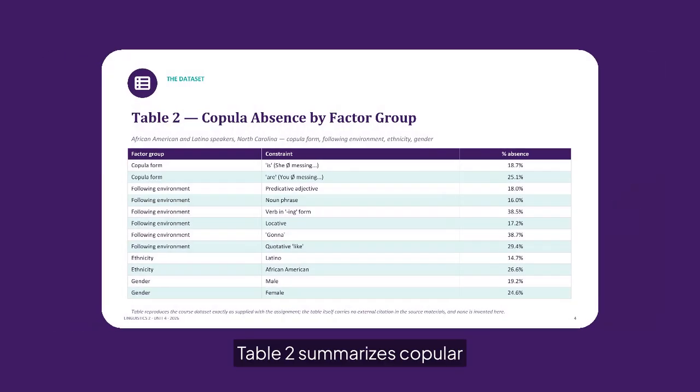Table 2 summarizes copula absence by factor group. It lists the linguistic contexts, such as copula form and following environment, and the socio-demographic factors, ethnicity and gender, alongside their associated percentages of absence. These figures provide the empirical basis for our analysis.